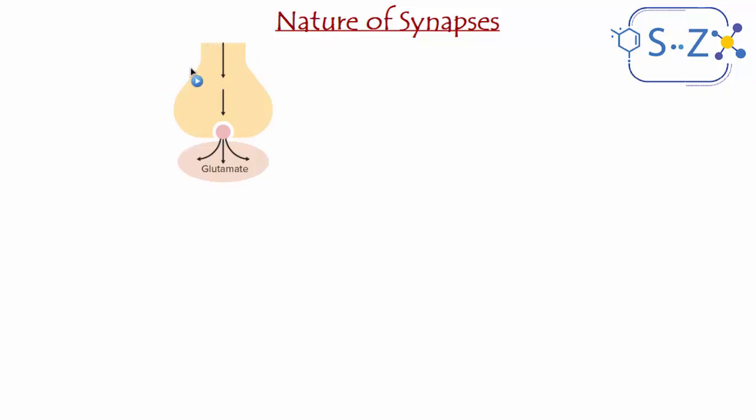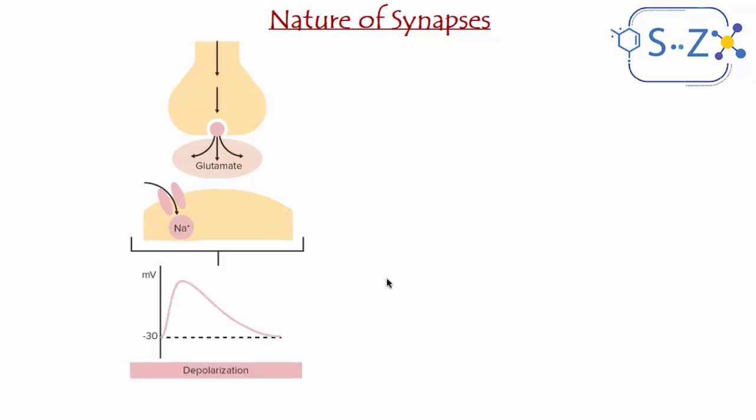For example, we have an axon ending, and inside this axon ending there are vesicles containing a neurotransmitter called glutamate. This is one type of neurotransmitter. When the glutamate is released and binds to the receptors, this causes the opening of Na+ channels in the second neuron.